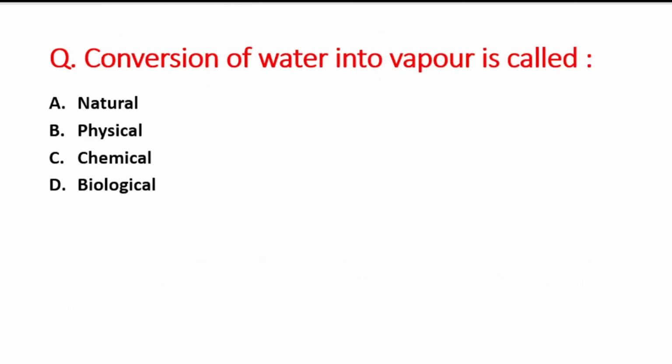Next question is, conversion of water into vapor is called. A option is natural, B option is physical change, C option is chemical change, and D option is biological change. So the right answer is option B, that is, conversion of water into vapor is an example of a physical change. That is, option B is the right answer.